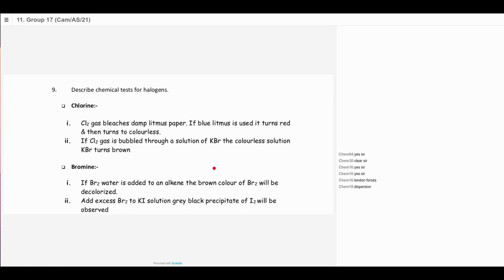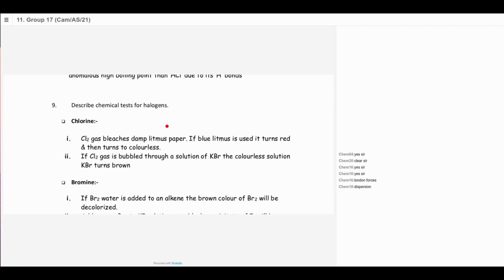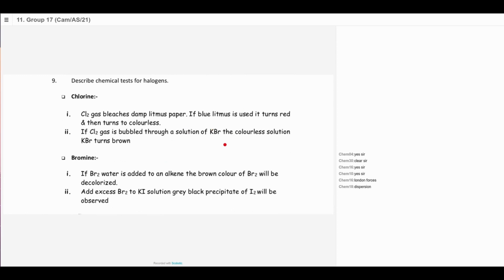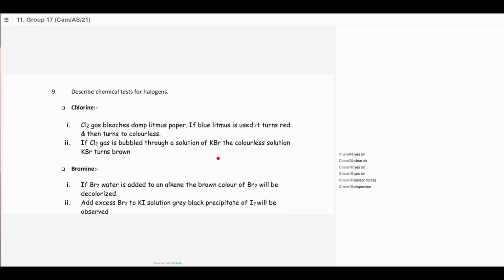Let's look at the test for these halogens. Remember, the test for the halogens is different to the test for the halides. Halide is the test for the ions: chloride, bromide, iodide. Test for halogen is the test for chlorine, bromine, iodine. The test for chlorine, as you all know, is that it bleaches the litmus paper.